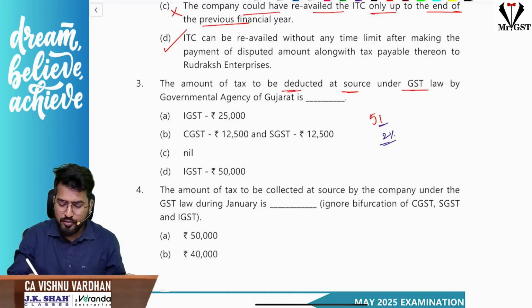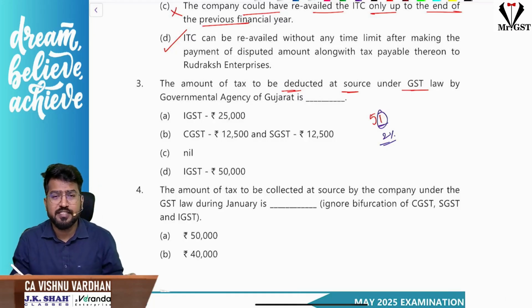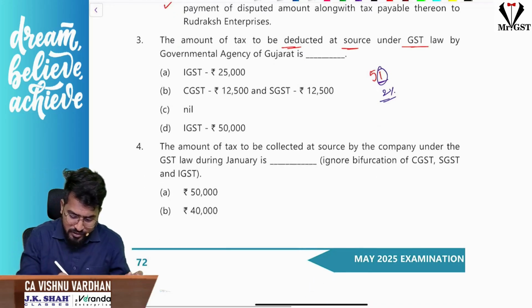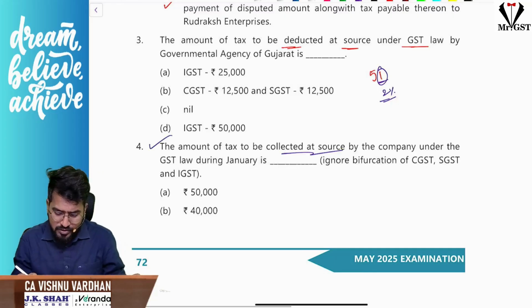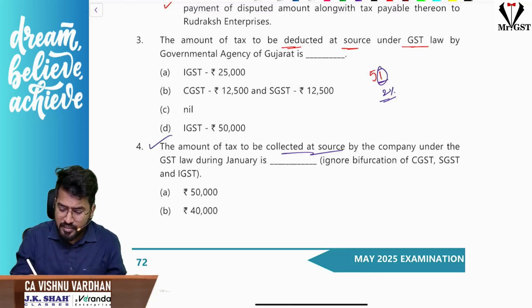Okay, that is how you just remember. Section 51 is TDS, so it is ending with 1, so the rate is 2%. Don't get confused with the TDS and TCS rate. What is the TCS rate? The question is also here regarding tax collected at source. Regarding the TCS, earlier it was 1%, now they have reduced it to 0.5%.